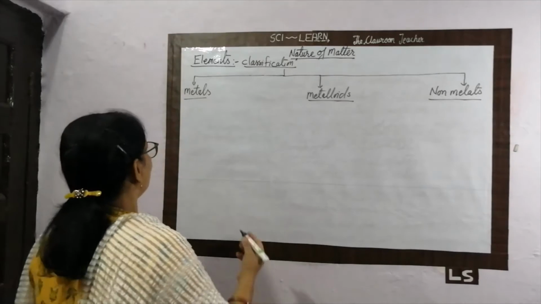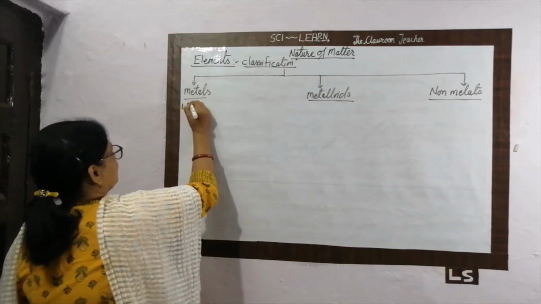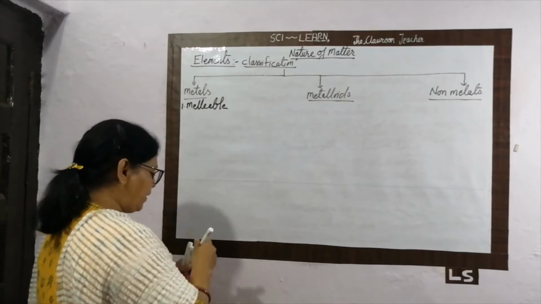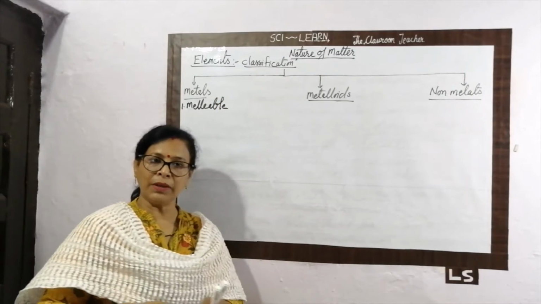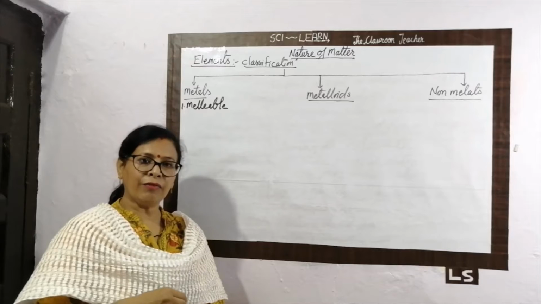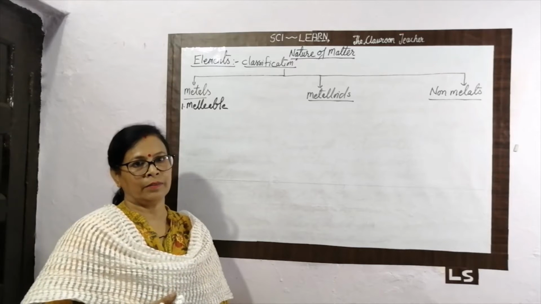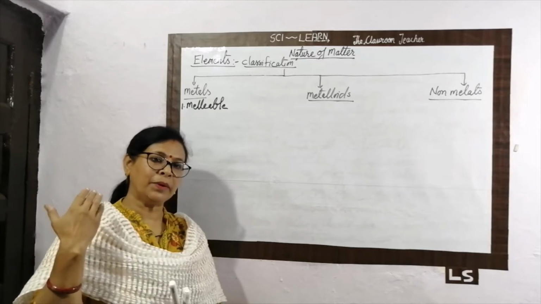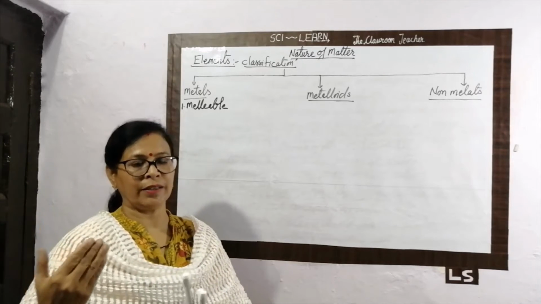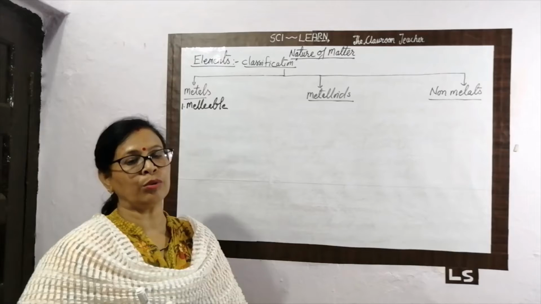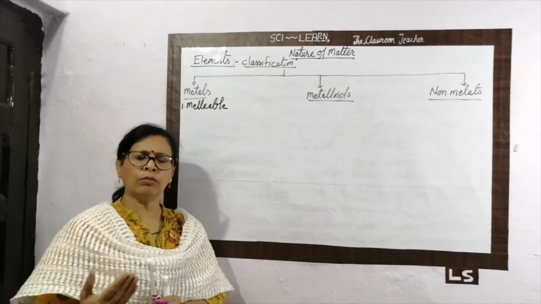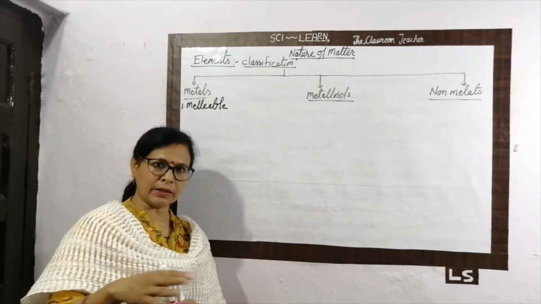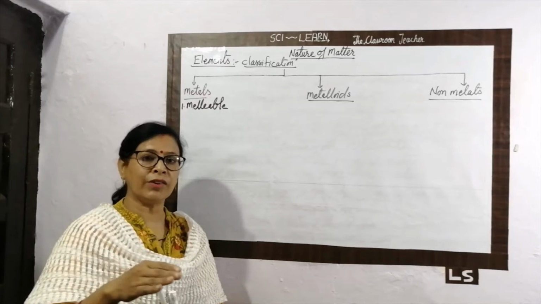Metals are malleable. What is the meaning of the term malleable? If we hammer the metal, it can be beaten into a thin sheet. In your home, you must have seen aluminium foil, or on the street, the shopkeeper puts silver foil.